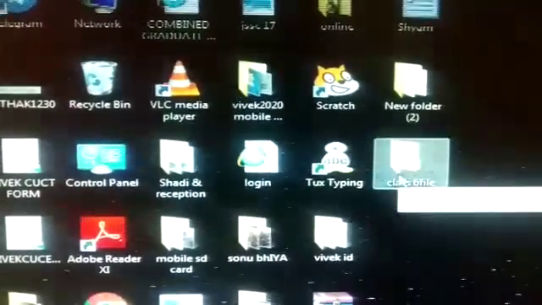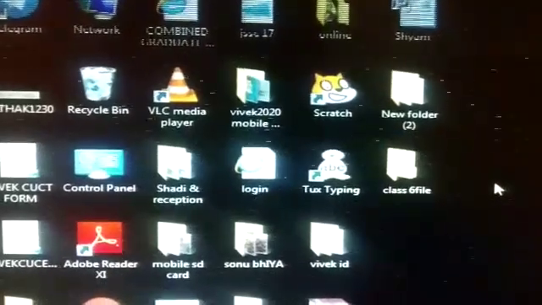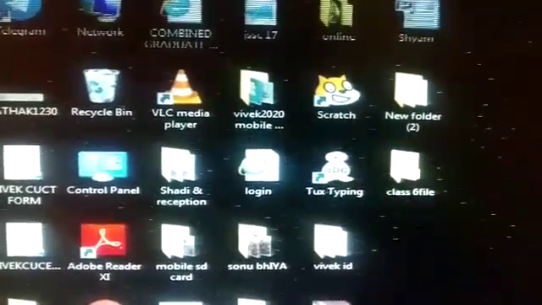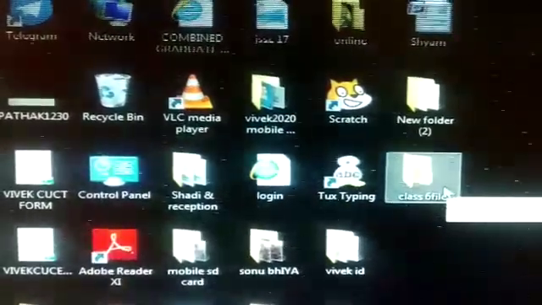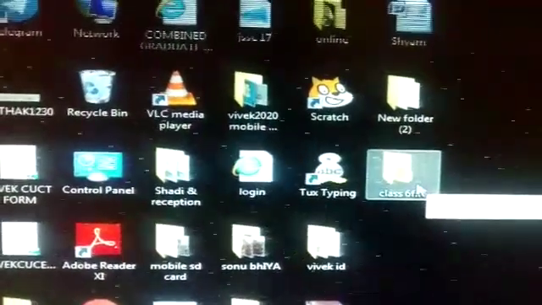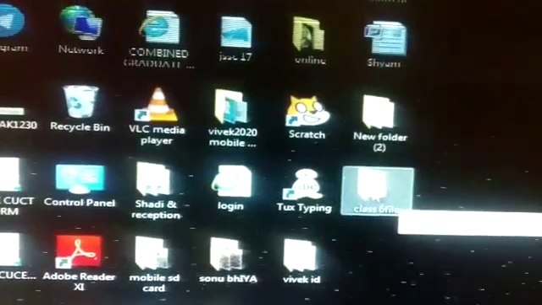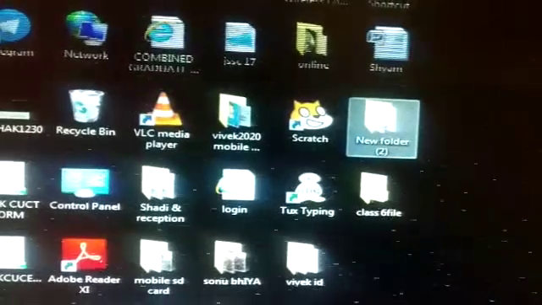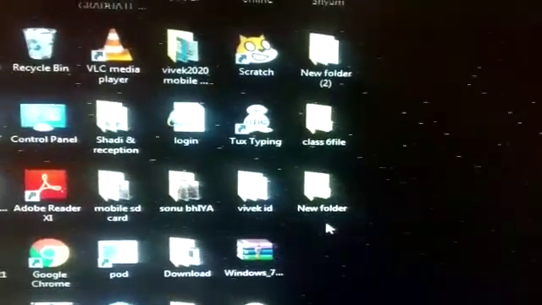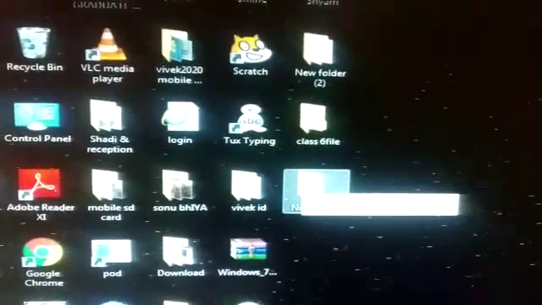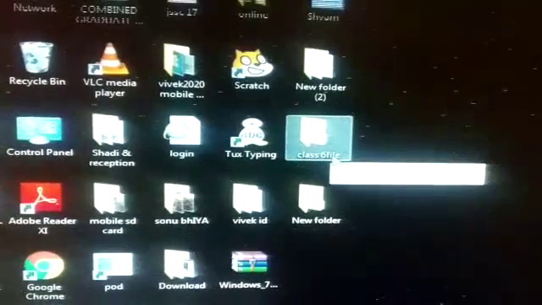Now the next topic is deleting a folder. First we created a folder, then we learned how to rename the folder. Now we will learn how to delete a folder. Suppose students, we have a folder named New folder, and we have created this folder Class 6 file.